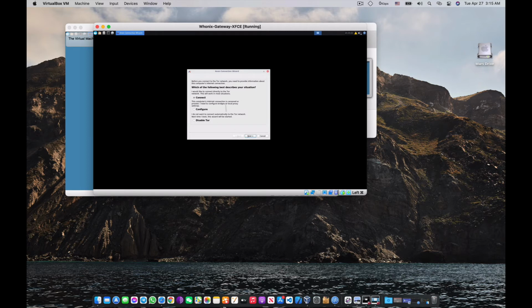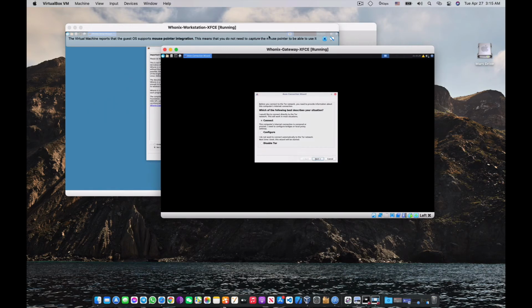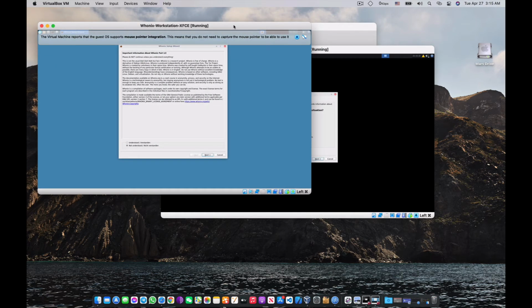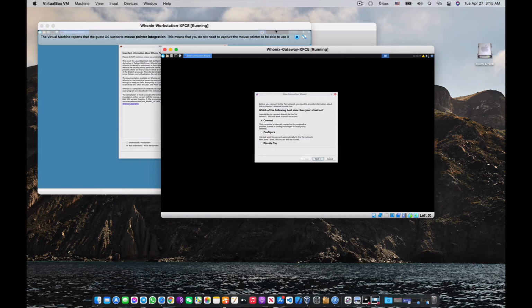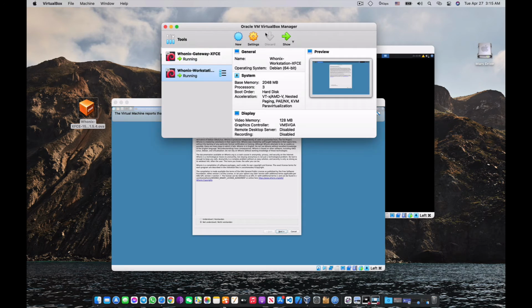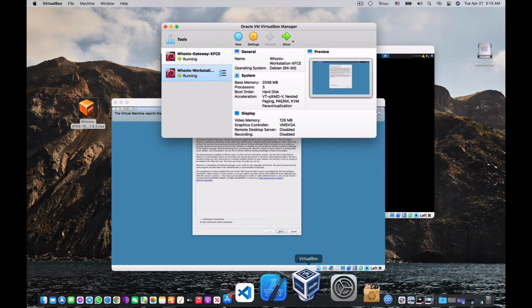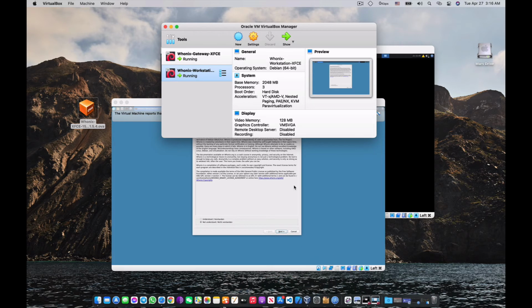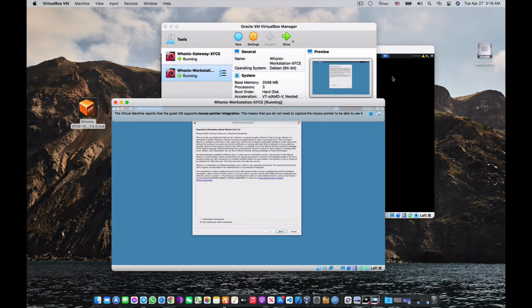And here it is going to connect you to the Tor browser. And see, this is the virtual machine, this is the VirtualBox, and this is the operating system. This is another operating system. This is the workstation. This is the gateway. Both are from Whonix, and these two operating systems are running on a virtual machine, and this virtual machine is installed on my Mac operating system, or if you are using a Windows operating system, then you have to install this operating system as well.